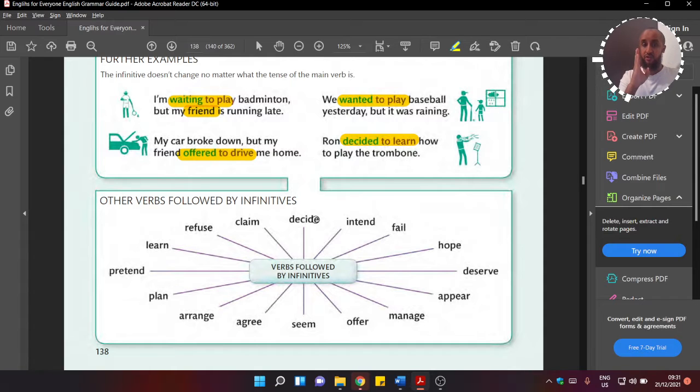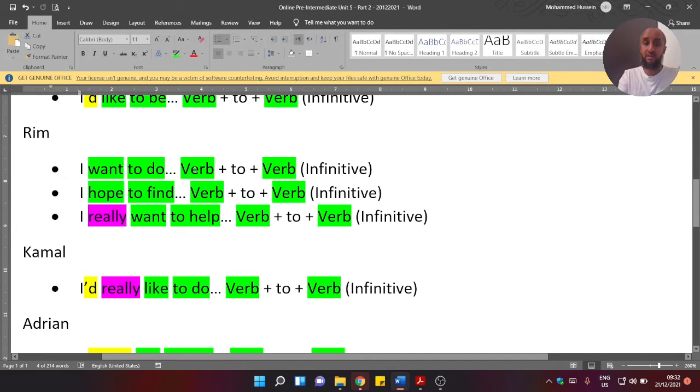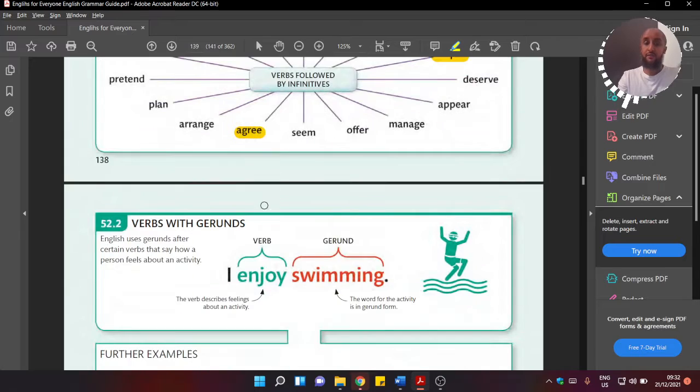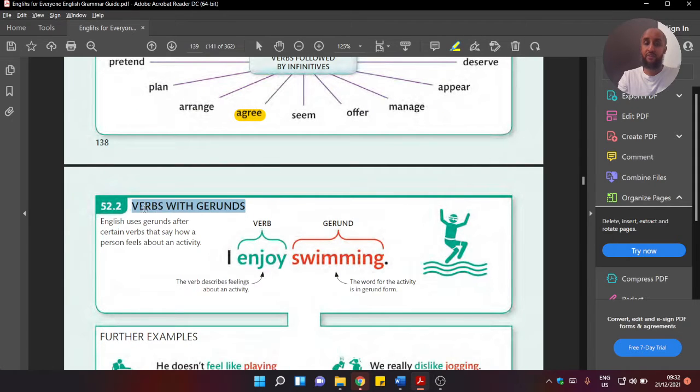Remember, guys, this is the first pattern where verbs like these, like decide, like hope, like agree, must be followed by the to infinitive. What comes after it must be the to infinitive, which is this example here, right? Verb plus to plus verb. That's good. The next thing to look at is the verbs with gerunds. We talked about gerunds. Gerunds are these verbs with ing.